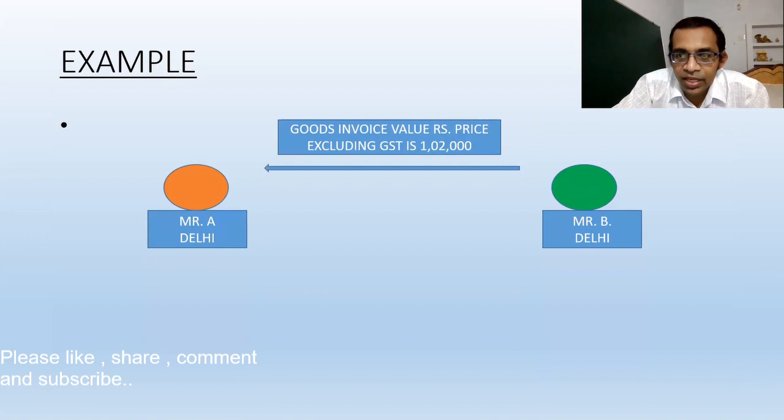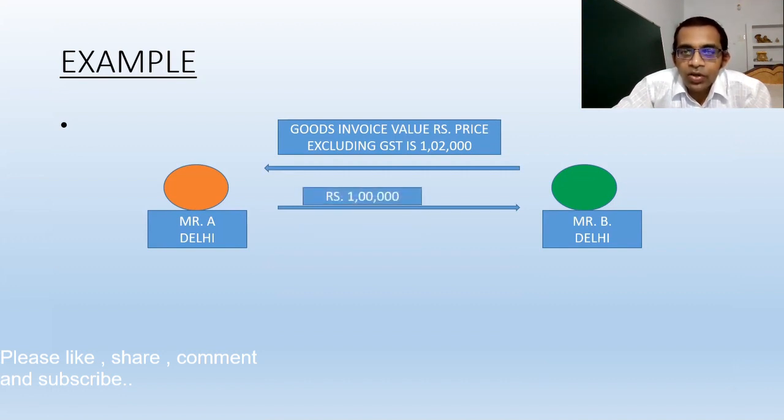Mr. A is of Delhi and Mr. B is of Delhi. It means it is an intra-state sale. Okay. Mr. B gave goods to Mr. A. So Mr. B is a seller and Mr. A is a buyer. Okay. Now, Mr. A is going to pay some amount to Mr. B because Mr. A is a buyer.